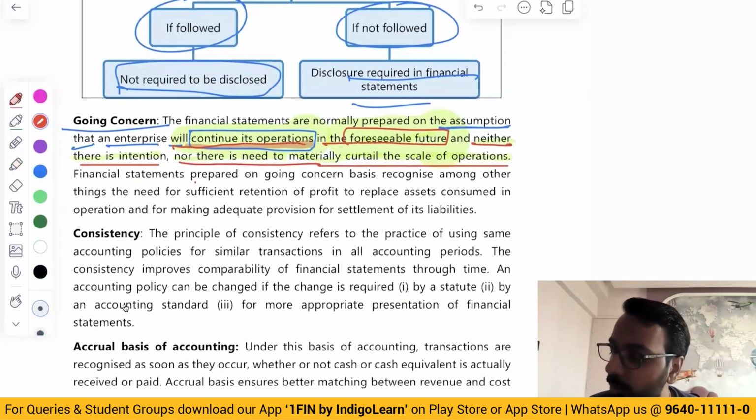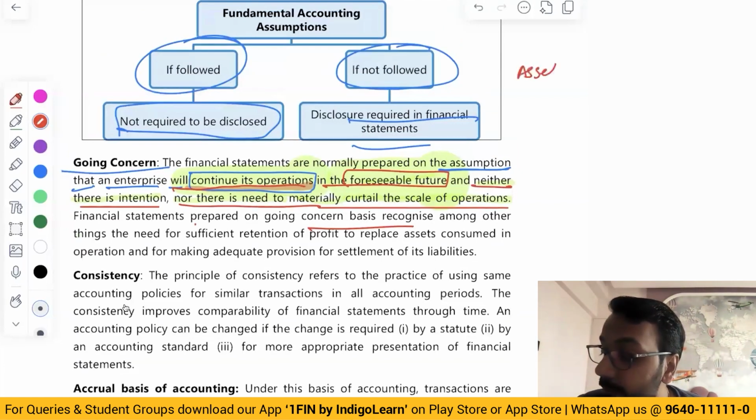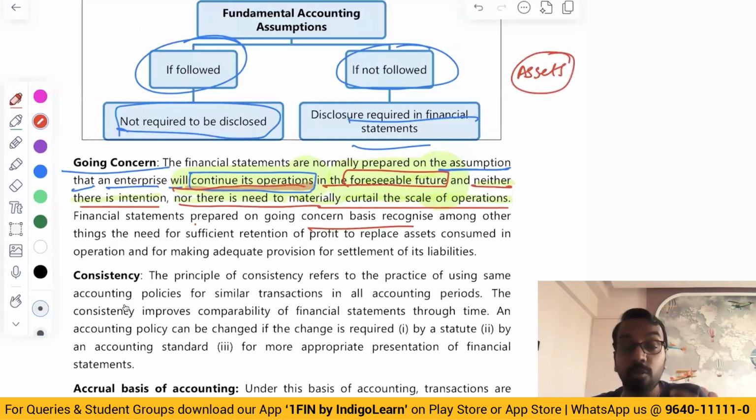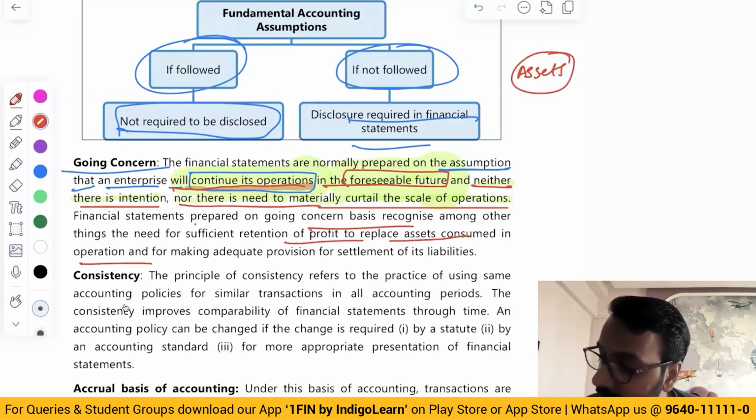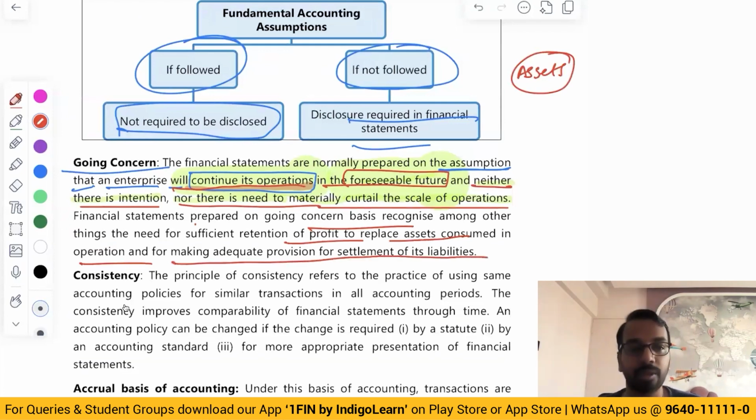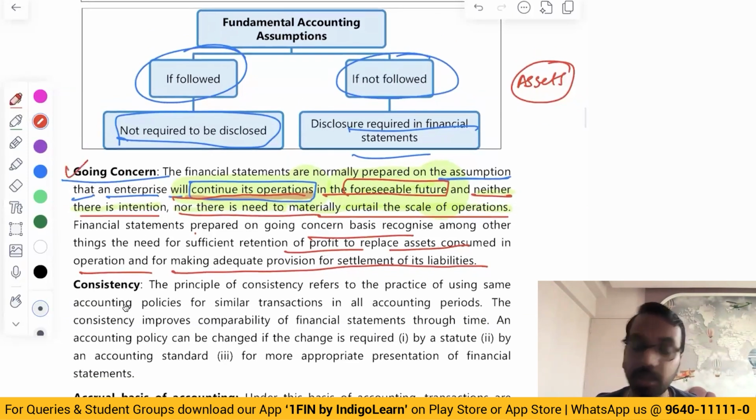Financial statements are prepared on going concern basis, and when we prepare financial statements on going concern basis, what we are trying to represent is we have assets at the value for which we will get future economic benefits. That is one thing. Second important thing is we have profit to replace the assets consumed in operation and for settling the liability. Basically, we are saying that we have money, we have a sufficient pool of resources. With that money, we can run the business, we can run the operations, and we can purchase assets in the future as well. That is the first assumption, which is the going concern assumption.